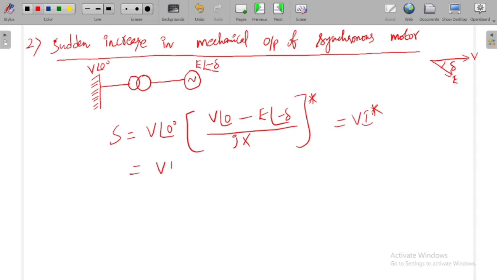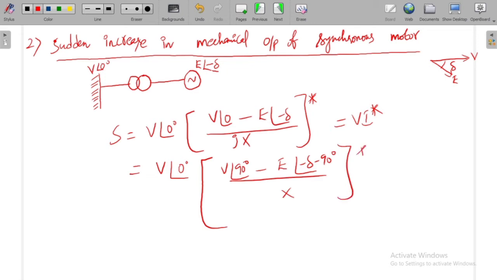So you will get V at an angle 0 degrees, and how can I get this? I can write this as V at an angle 90 degrees minus E at an angle minus delta minus 90 degrees, by X conjugate.